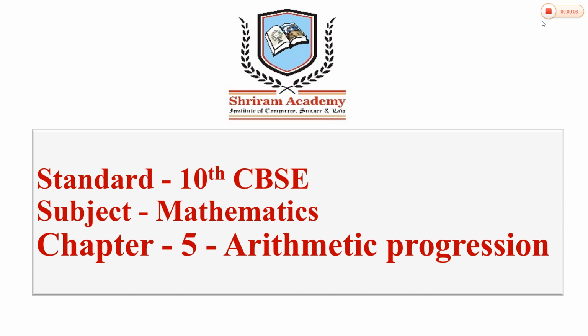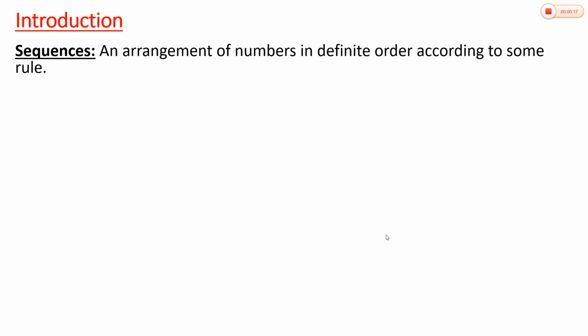In today's session, we are going to discuss the fifth chapter of your mathematics, that is arithmetic progression. So for this, you should know what sequences are. A sequence is an arrangement of numbers in definite order according to some rule. It means we are arranging numbers according to some rule.